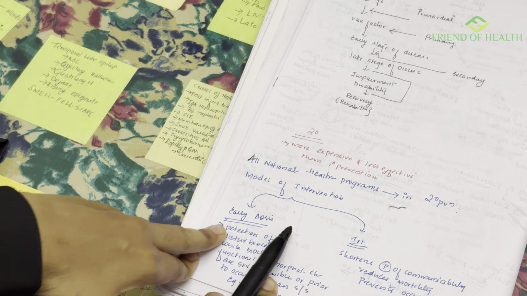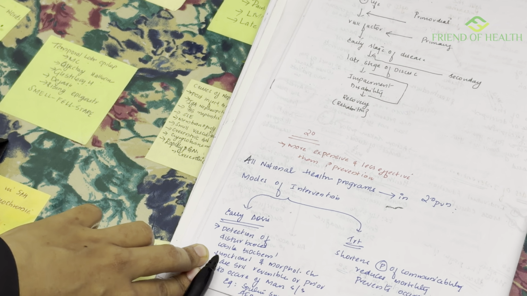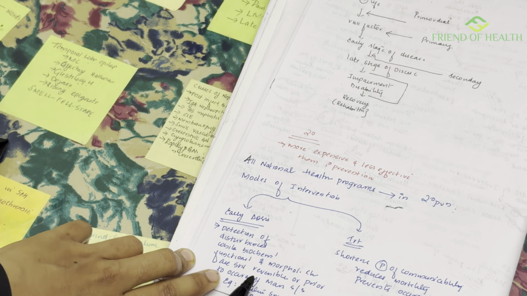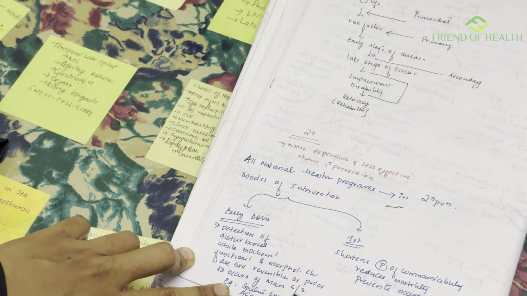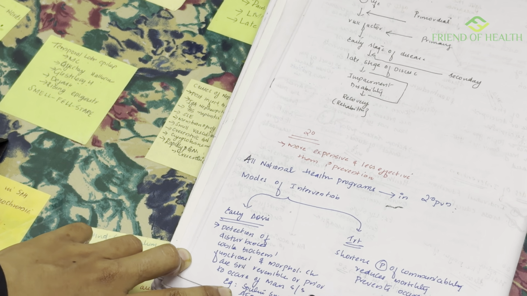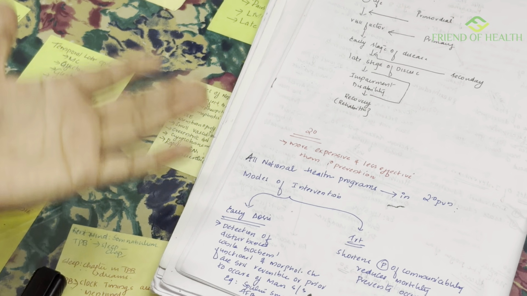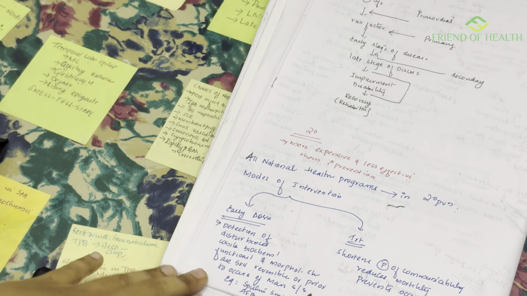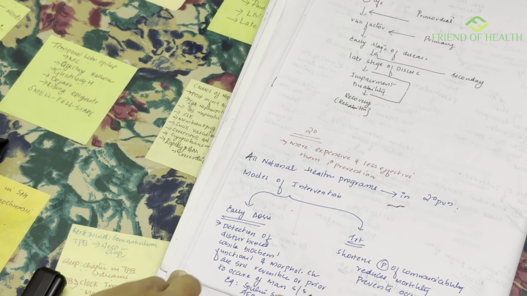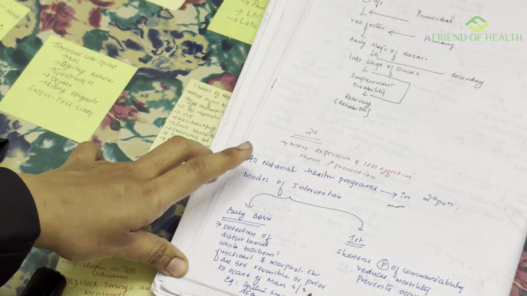What are the modes of intervention? Early diagnosis and treatment. What is early diagnosis? Detection of disturbances while the biochemical, functional and morphological changes are still reversible, or prior to the occurrence of main signs and symptoms. Sputum smear examination and AFB are examples; these were asked as MCQs. So sputum smear and AFB come under secondary prevention.